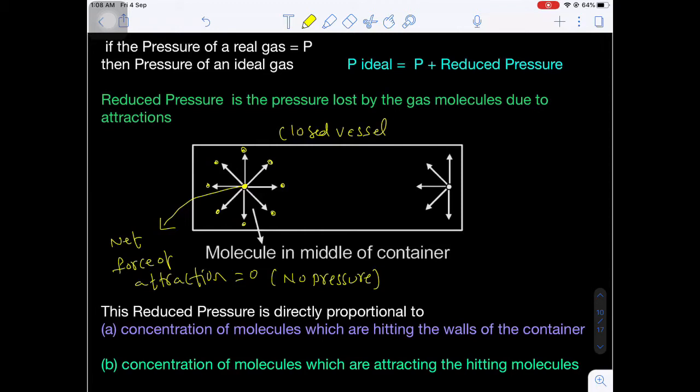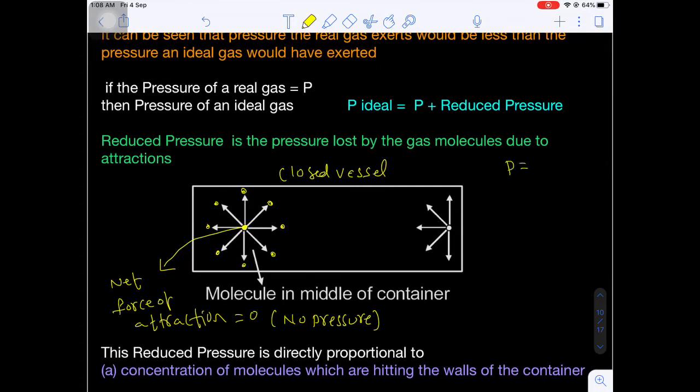This is very important. What is the definition of pressure? Pressure is nothing but force acting per unit area. If a molecule is considered on the wall, exactly at the boundary of the wall, then it is attracted interiorly by its neighbors, but outside there is no molecule. That's why there will be some net force of attraction, and the net force of attraction is not equal to zero.